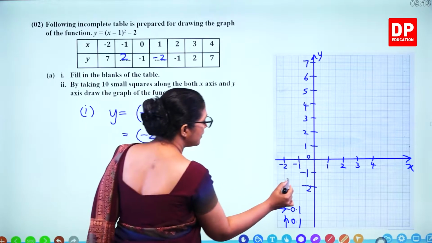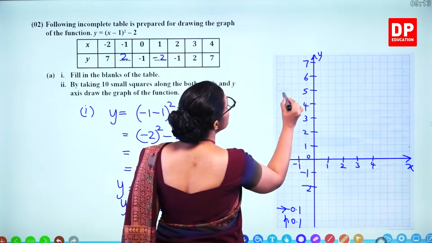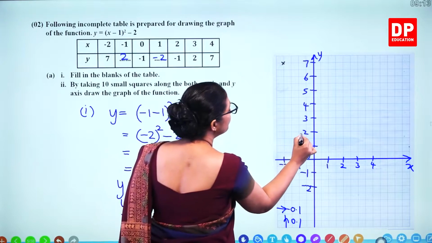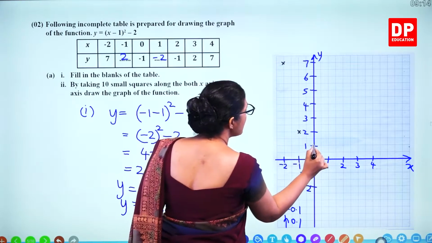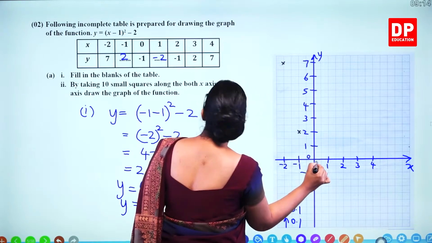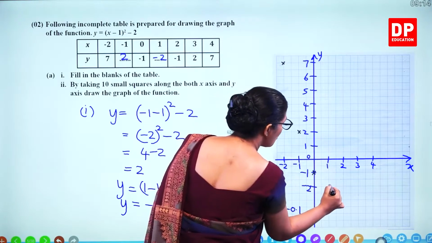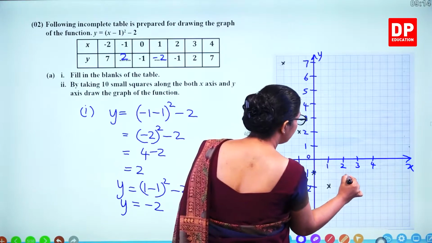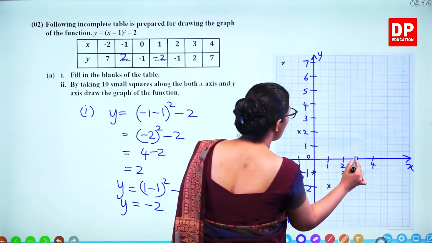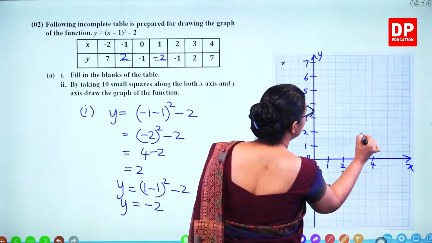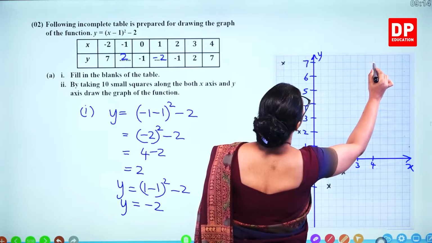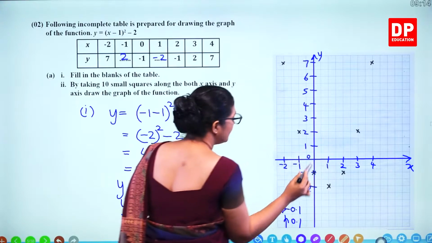Minus 2, 7. Minus 2, 7 is this. Minus 1, 2. 0, minus 1. 1, minus 2. 2, minus 1. 3, 2. 4, 7. Now you can